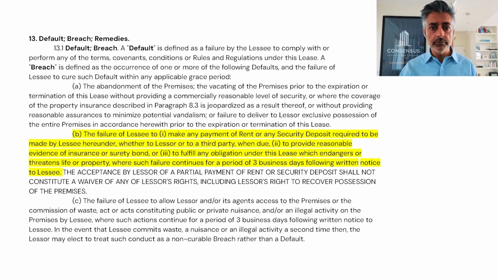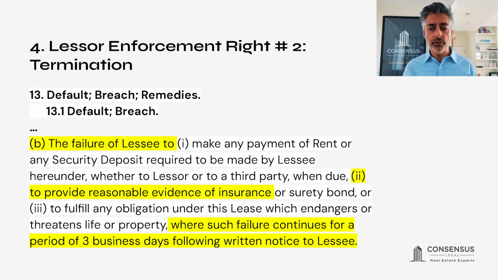And now we'll zoom in. 13.1b provides that a lessee has committed a breach if, under 13.1b, the following occurs: the failure of lessee to provide reasonable evidence of insurance, where such failure continues for a period of 3 business days following written notice to lessee.